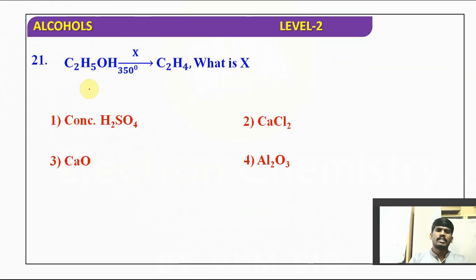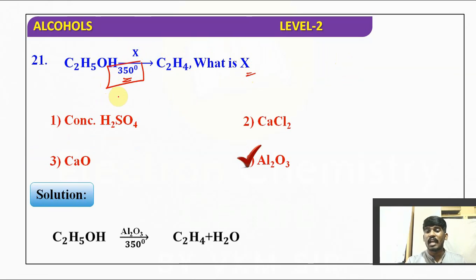Next, ethanol treated with some X at 350 degrees Celsius gives ethene. What is X? They mentioned very clearly 350 degrees Celsius. 350 degrees Celsius is possible for alumina. Alumina formula is Al2O3. Alumina can also act as a dehydrating agent.